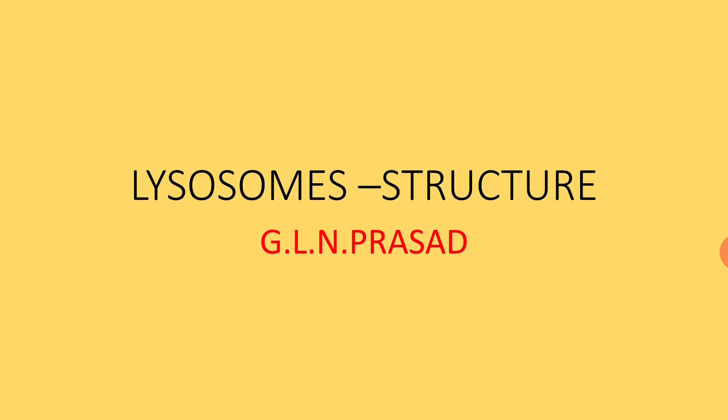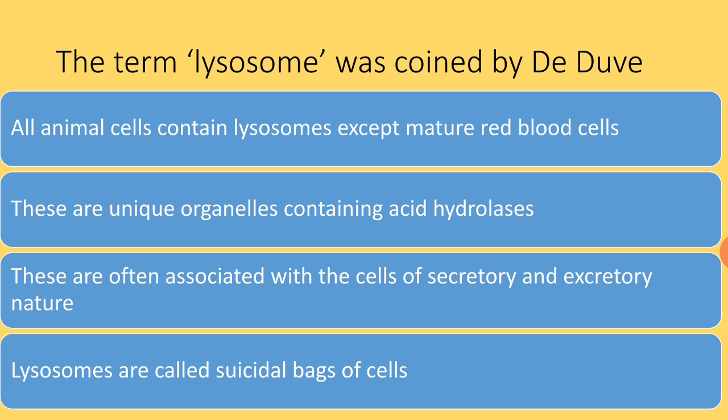So, there are certain cell organelles like mitochondria which are responsible for the process of respiration, and there are some other cell organelles which are responsible for packaging and processing of different products. For example, if you take endoplasmic reticulum, ribosomes, and Golgi complex, all these cell organelles are actively involved in the synthesis of certain cellular products. Whereas lysosomes are very unique in one particular aspect, that they are destructive in nature. So lysosomes are not constructive in nature, lysosomes are destructive in nature.